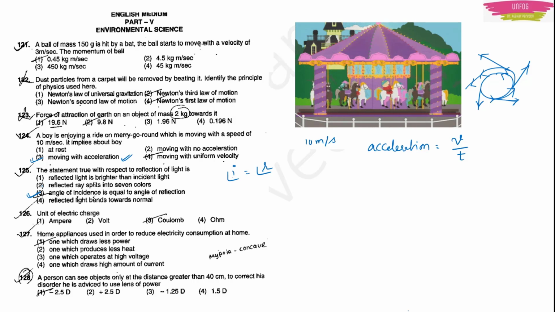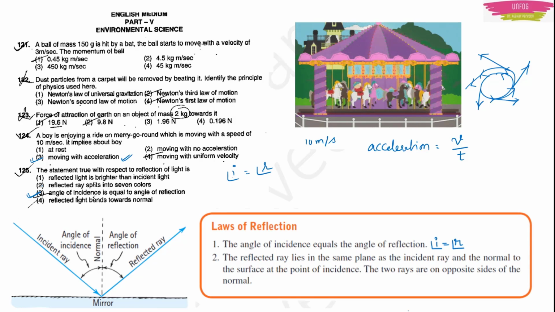See here, the ray which is falling on the mirror is known as the incident ray, and the ray which gets reflected after falling on the mirror is known as the reflected ray. If you draw a perpendicular to that mirror between the incident ray and the reflected ray, you will get angle of incidence and angle of reflection.